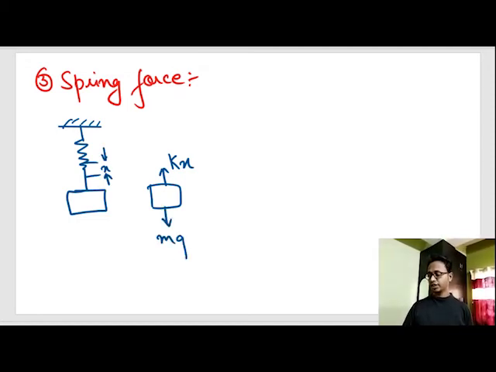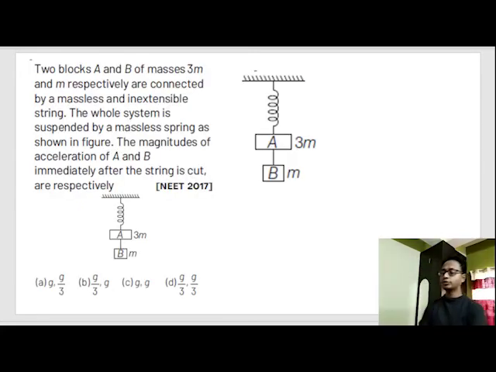And suppose this was the mass of the body and this was the gravitational force due to the mass of the body. So this was our spring force. So let's do a problem with spring force. Two blocks A and B of masses 3m and m respectively are connected by a massless and inextensible string. The whole system is suspended by a massless spring as shown in the figure.